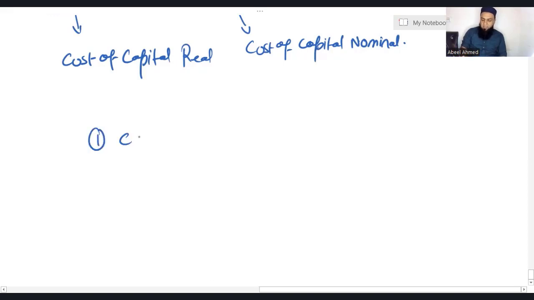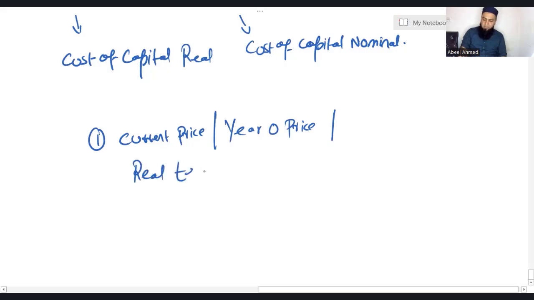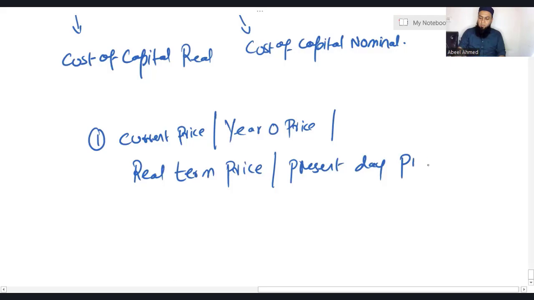If the examiner says current price, or year zero price, or real term price, or present day price, whichever terminology is used out of these four, it will always mean inflation will be incorporated from the first year.